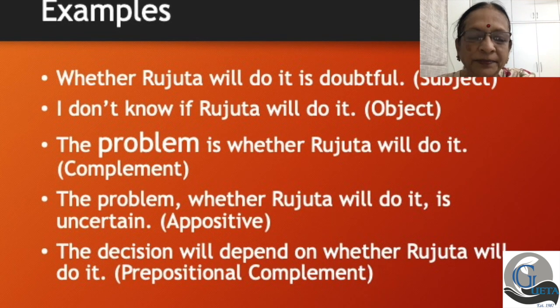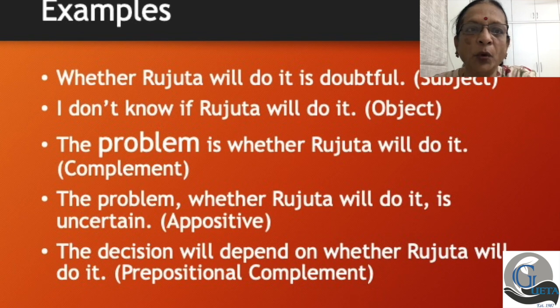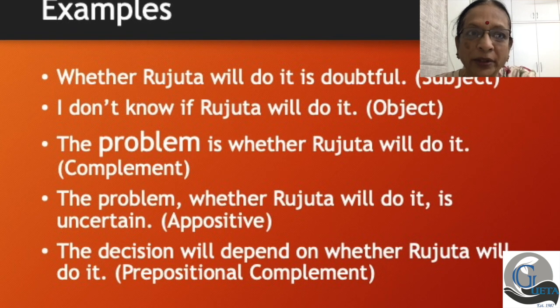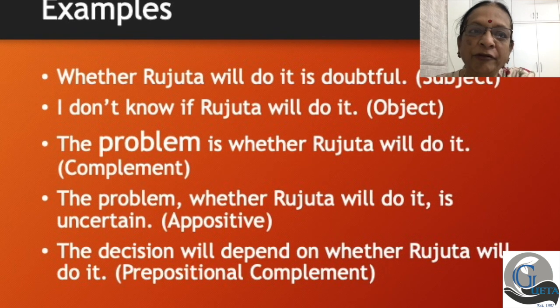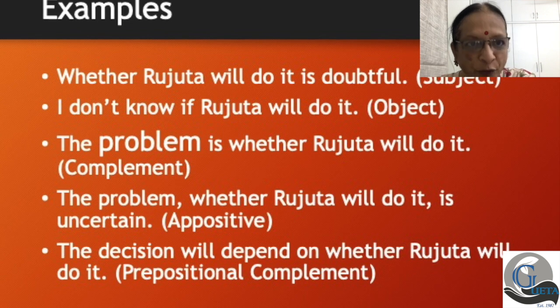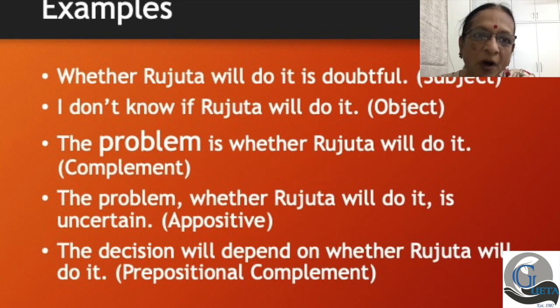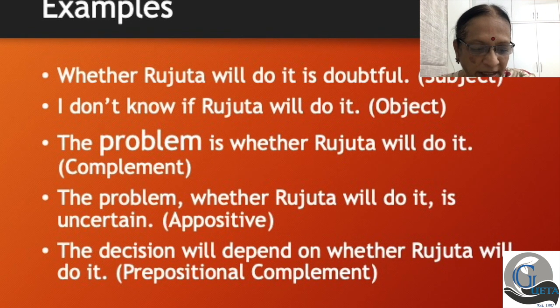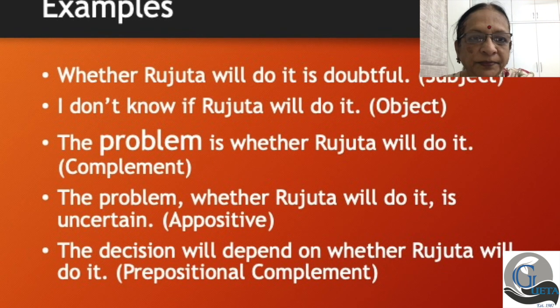Let's go on. I don't know if Rujita will do it. I don't know. Don't know is the verb. Don't know what? If Rujita will do it. So you've got that as object. Okay? So in the first example, it was subject. In the second example, it's object.